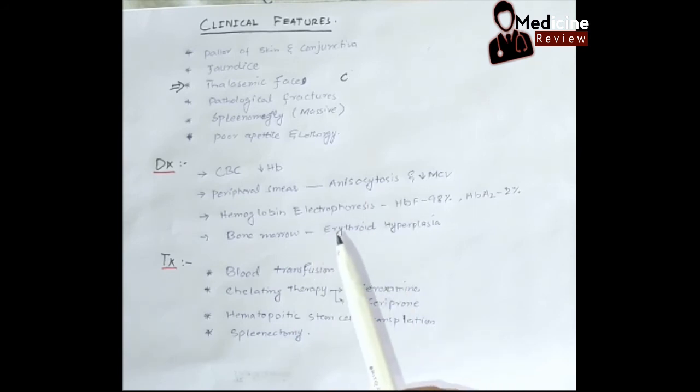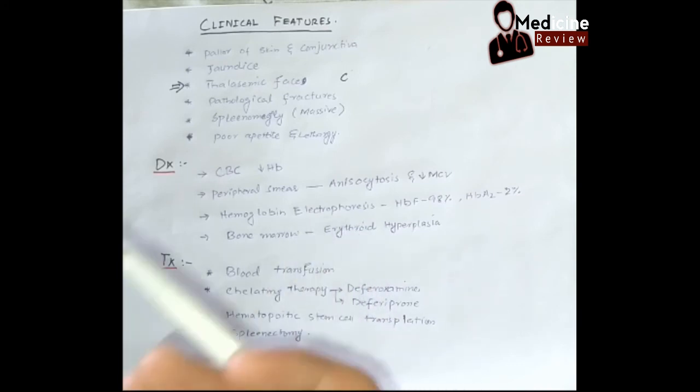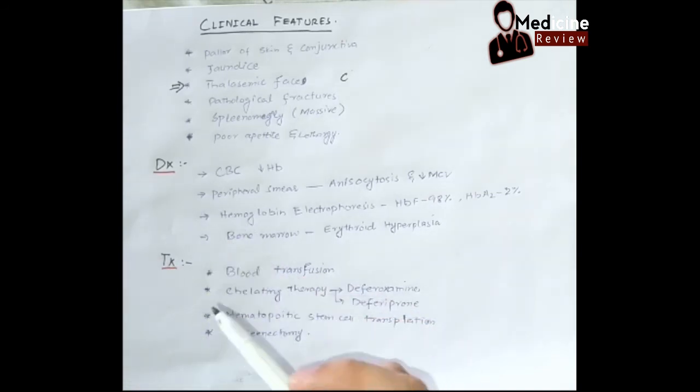But fetal hemoglobin is not good for survival, because it has a very high affinity for oxygen, but very low affinity when unloading the oxygen at the tissue level.